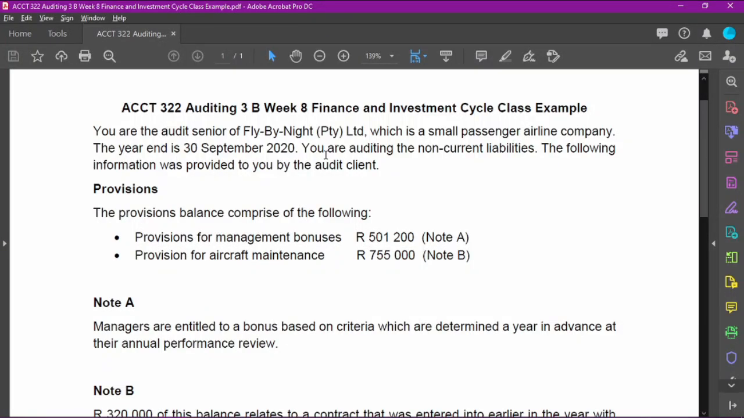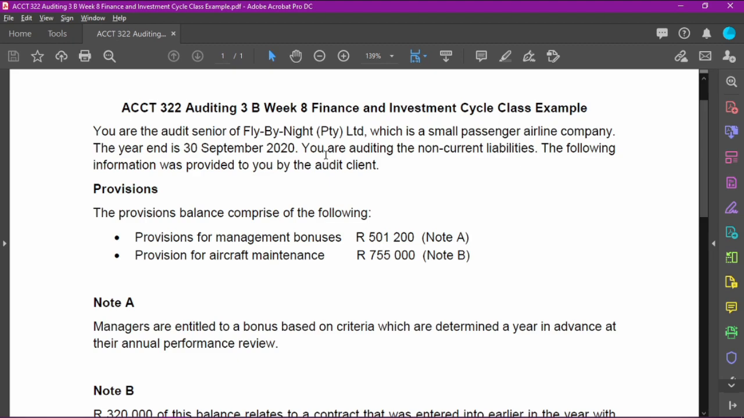This is the finance and investment class example. Let's get straight into the class example. Let's analyze it and see what we can learn. Okay, so you are the audit senior.